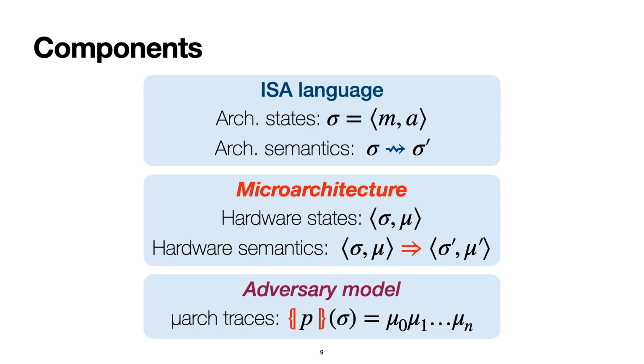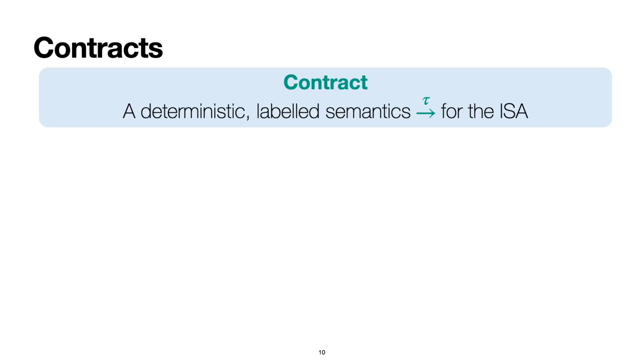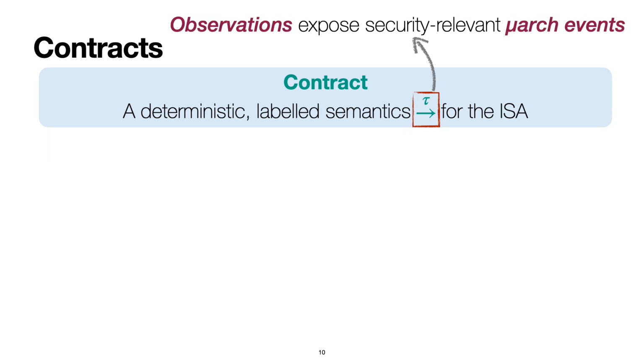Finally, we have an adversary model that specifies which microarchitectural components, such as caches or branch predictor states, are observable through side channels. We capture this adversary model using microarchitectural traces. A microarchitectural trace is a sequence of parts of the microarchitectural state during the execution. Concretely, we consider an attacker that can observe almost the entire microarchitectural state, and details on this are available in the paper. A contract is formalized in terms of a labeled ISA semantics, where steps in the semantics are associated with observations tau that expose security-relevant microarchitectural events.